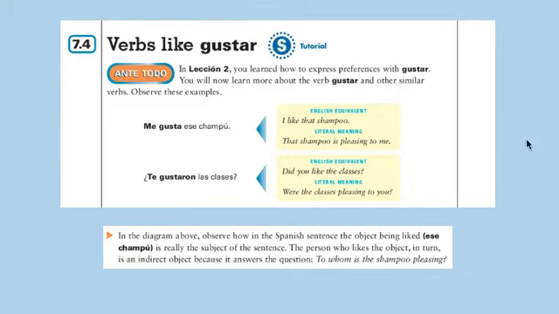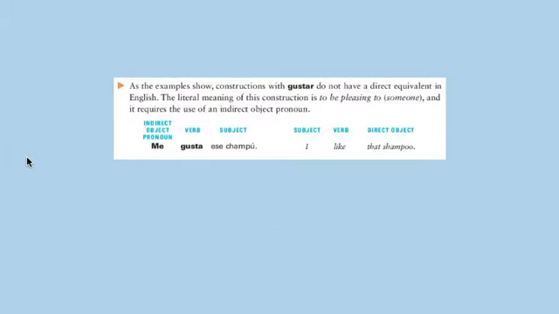As you can see, the object being liked, in this case shampoo or las clases, is really the subject of the sentence. And if you notice, the verb matches it. This one's singular because shampoo is singular, and this is plural and in the preterite tense because las clases is plural. Whereas the person who likes the object is an indirect object, because it answers the question, to whom is the shampoo pleasing? For example, to me. Or to whom are the classes pleasing? To you. Te, no?